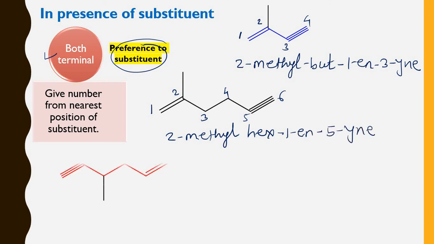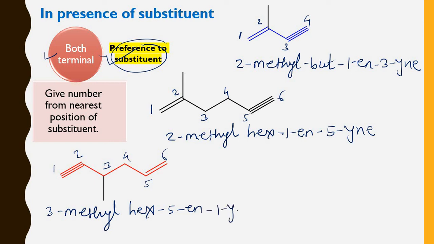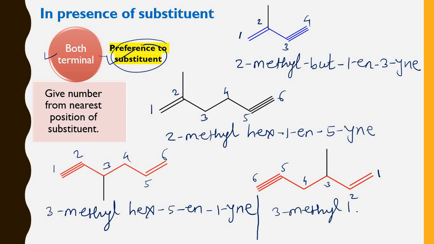Now we'll see the next example. Here in this, the methyl substituent is nearer to the triple bond. That's why the numbering is from the left-hand side, again 1, 2, 3, 4, 5 and 6. Therefore it is 3-methylhex-5-en-1-yne. So the next one, as this substituent is nearer to the double bond, that's why the numbering is from the right-hand side, 1, 2, 3, 4, 5, 6. Again it is 3-methylhex-1-en-5-yne.